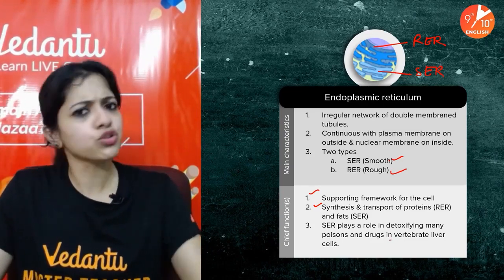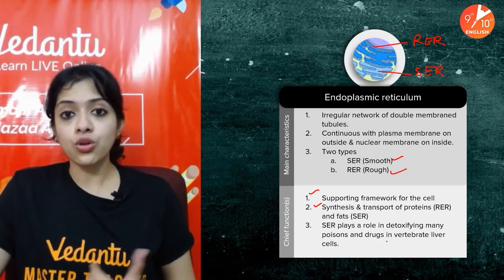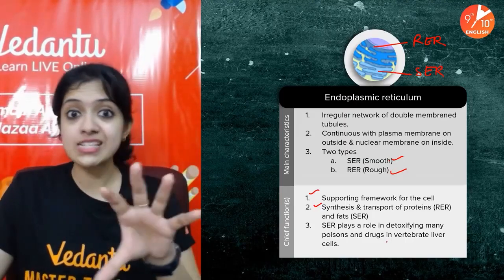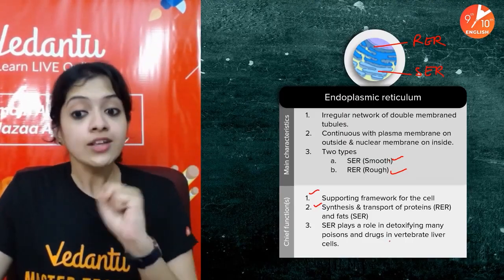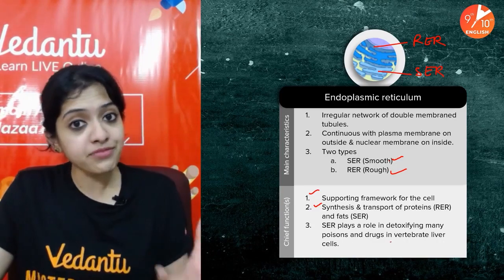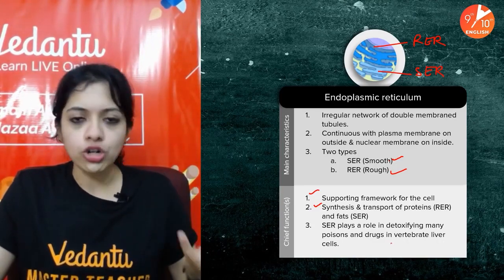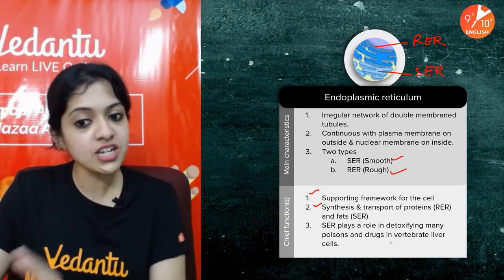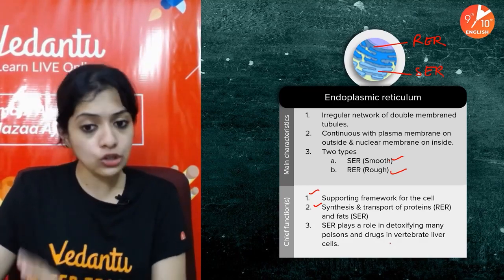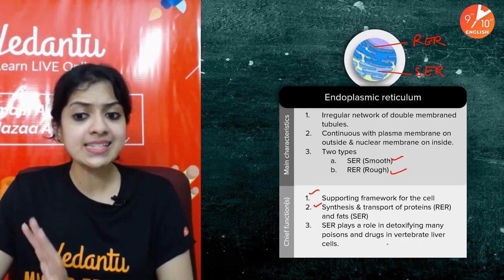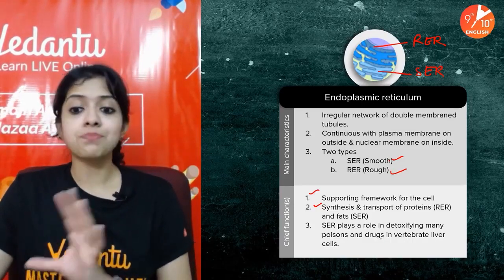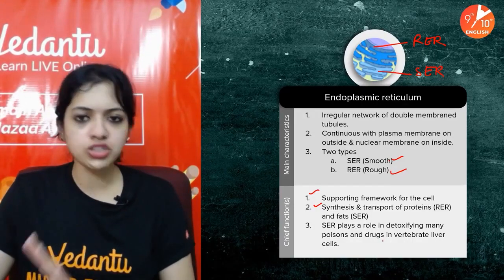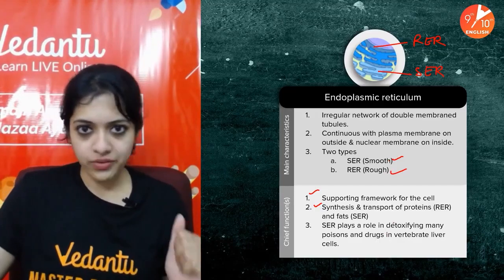Now, liver cells, if you think of the human example itself, we know that it's an organ where a lot of detoxification process happens, right? So, SER can be found in a large amount in organs or tissues like the human liver cells or the vertebrate liver cells in general, because it plays a role in detoxification of many poisons and drugs over there. Okay, this is about the endoplasmic reticulum.